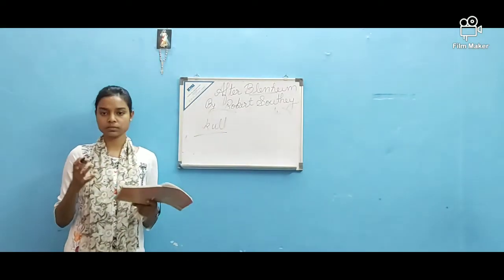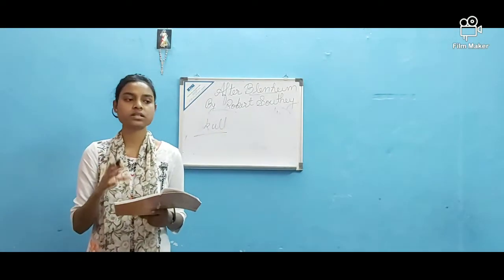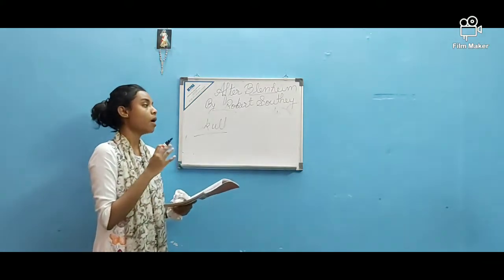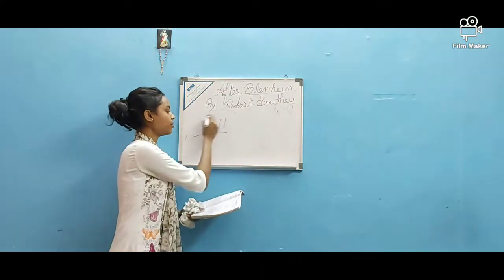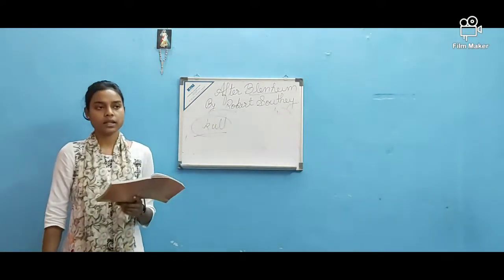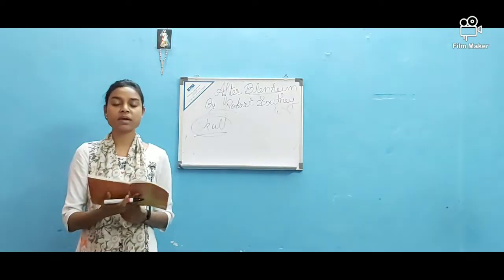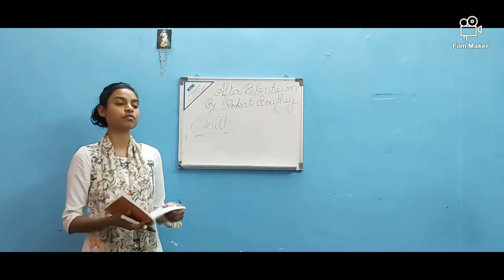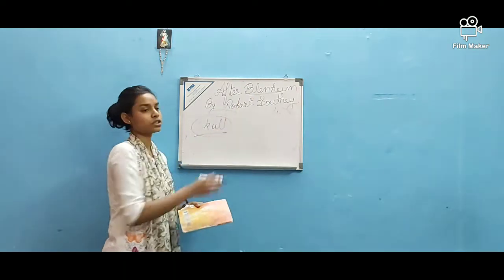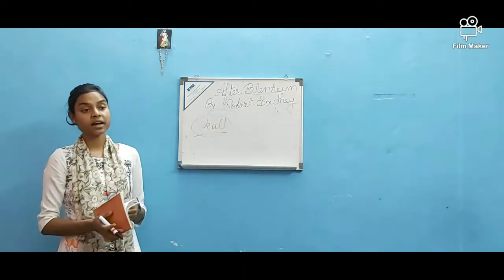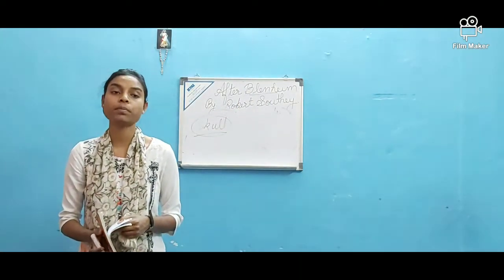Most of the time he finds these skulls in his field, because many thousands of men were killed in this battle of Blenheim, and their dead bodies were not even given proper burial.